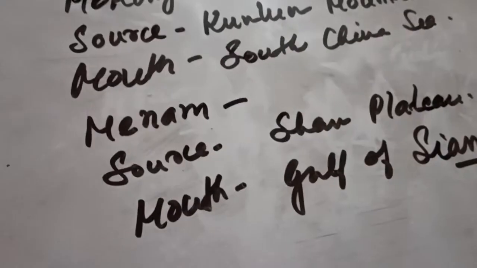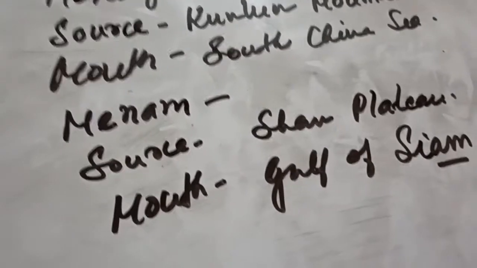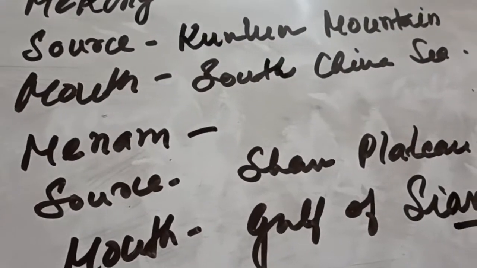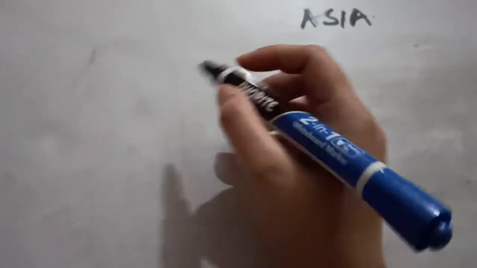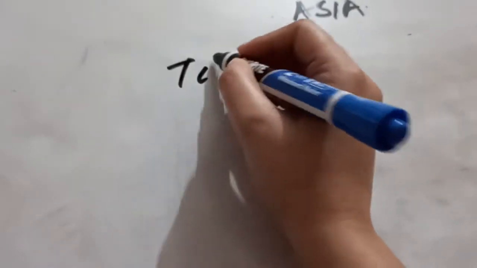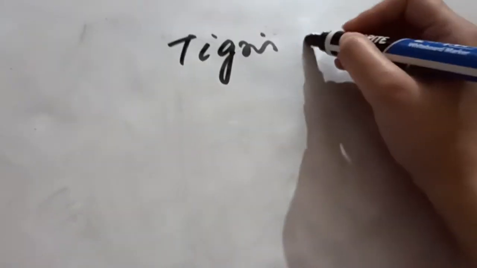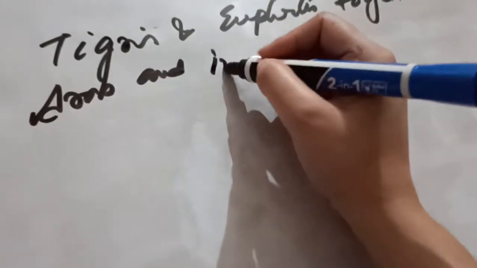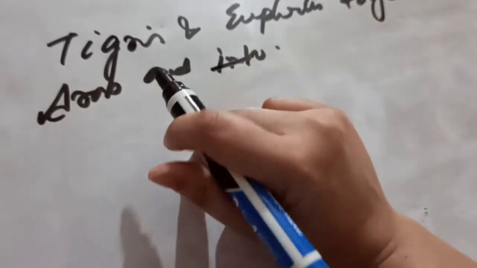So these are the major rivers of the southern or southeastern section of Asia. The Tigris and the Euphrates together form one river known as the Shatt al-Arab, and it drains into the Persian Gulf.